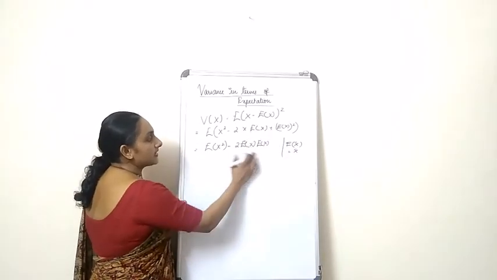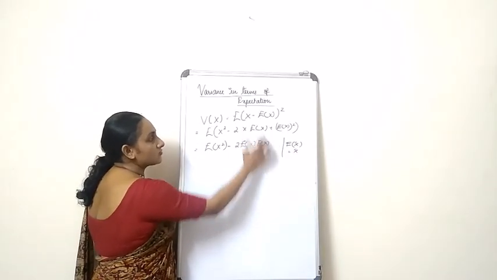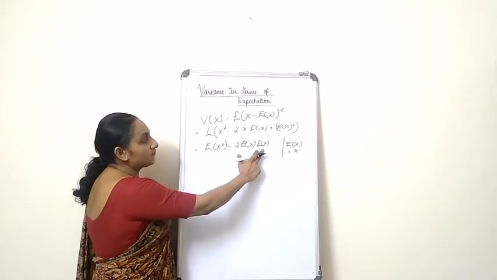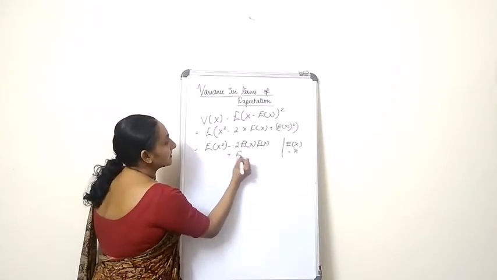So there won't be any change over here, so I'm going to write this down as it is, expectation of x plus expectation of x the whole square.